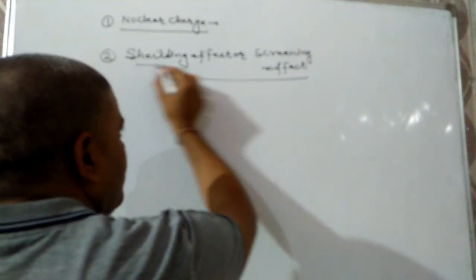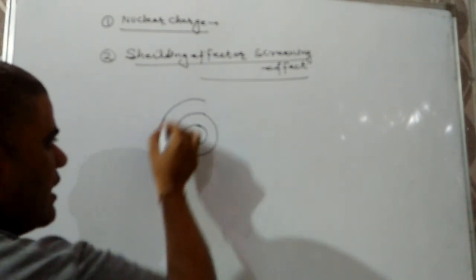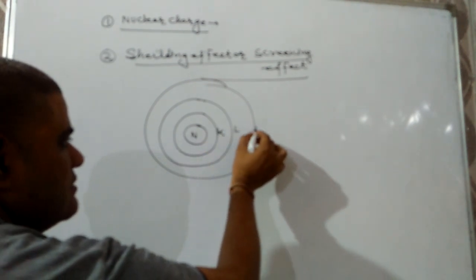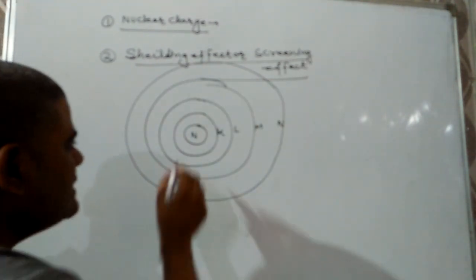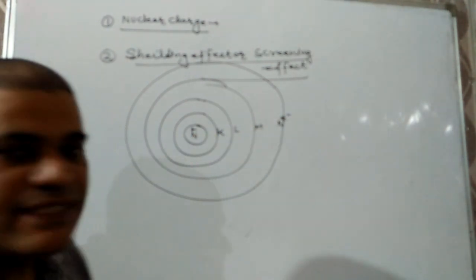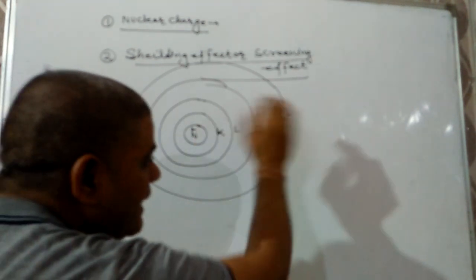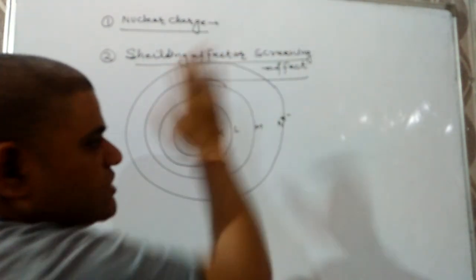Very important topic. First of all, we have to understand what we mean by screening effect. As we know, according to Neil Bohr's atomic model, the electrons revolve around the nucleus in definite circular paths of energy, which are known as orbits. The nucleus has a positive charge while the electron has a negative charge. There will be attraction between the nucleus and the electron, but the inner shell electrons will repel the incoming or outer shell electron, and that repulsion is known as shielding effect or screening effect.